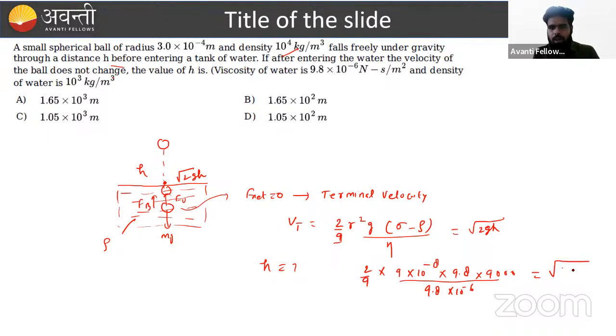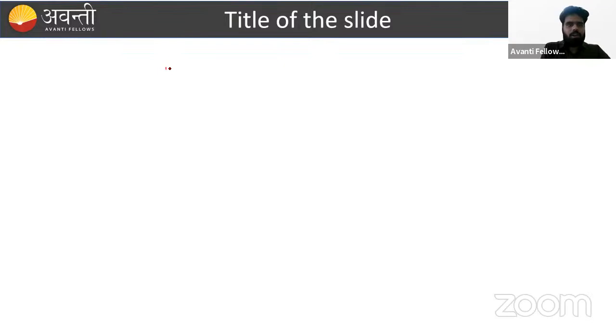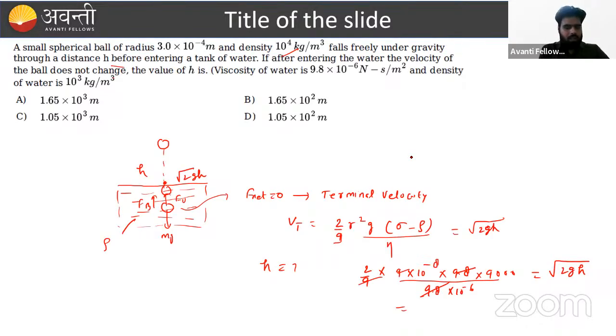This will equal under root 2gh. See the data, this will cancel out. Here we can write 1000 and 10 raised to power minus 6, and this will cancel out.